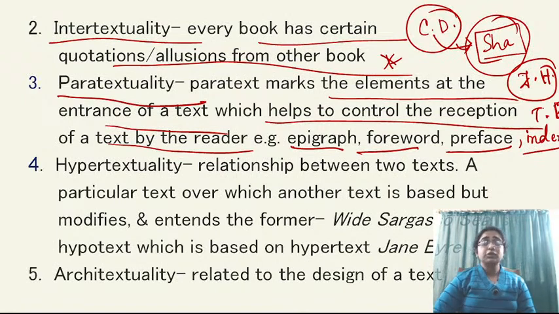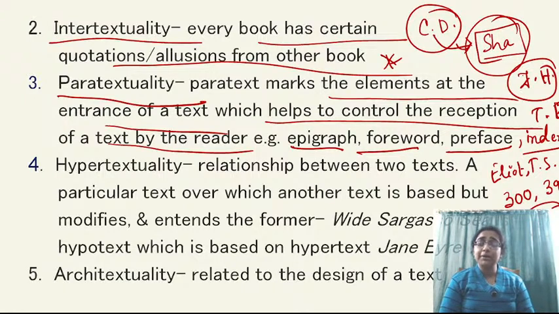Eliot. Right? So the shortcut trick is to go to the index portion, jump to letter T, and there you will find that T.S. Eliot is mentioned on these and these pages. So T.S. Eliot is written as Eliot, T.S. in the index. It is mentioned in, suppose, 300, 391, 392, these pages, and some numbers are in bold letters. Bold letter means that on that particular page you will get a detailed description of that writer. So that is the easier way to find a particular piece of information in a huge book, right?